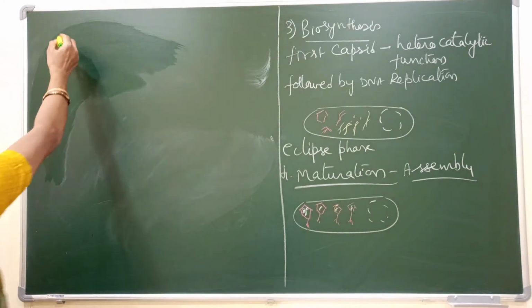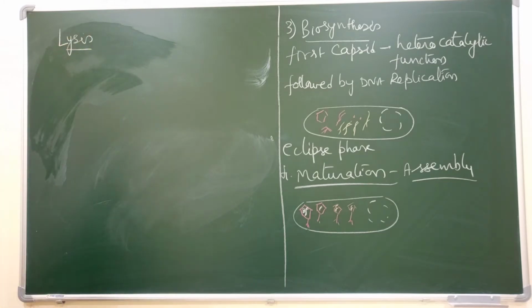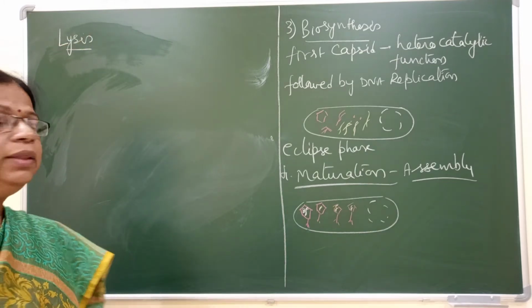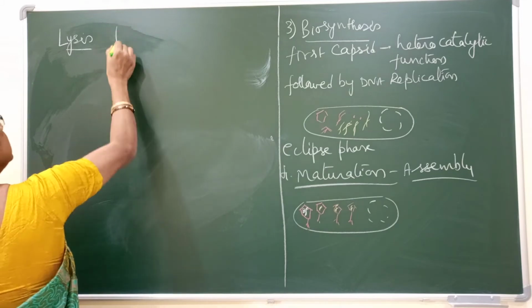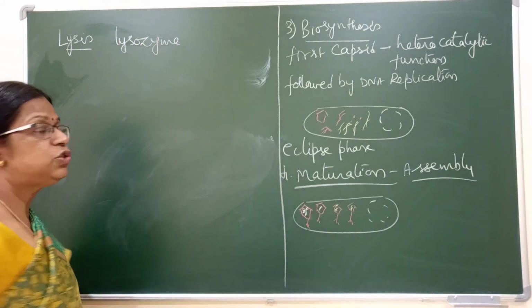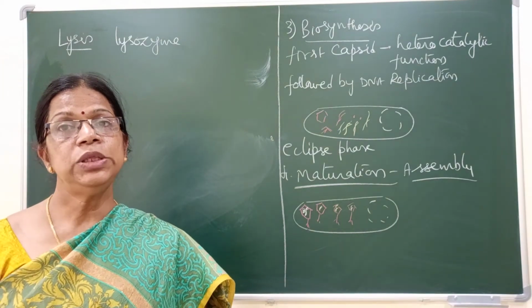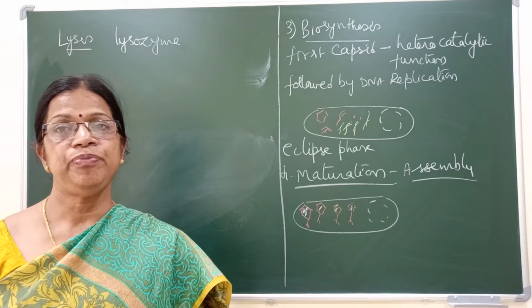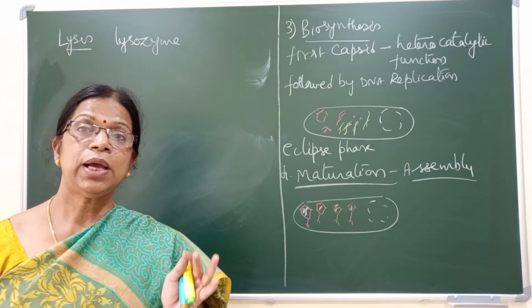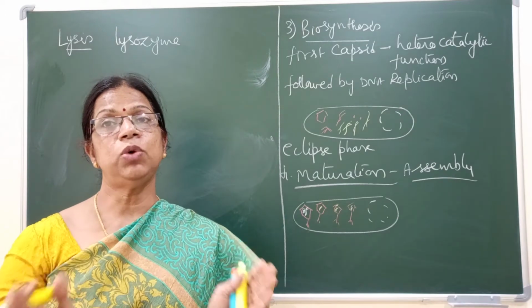During lysis, once again the lysozyme will be synthesized. The cell wall dissolving enzyme, lysozyme, is synthesized once again with the help of the bacteria. And this lysozyme will completely dissolve the bacterial cell wall, and the bacterial cell wall is open.